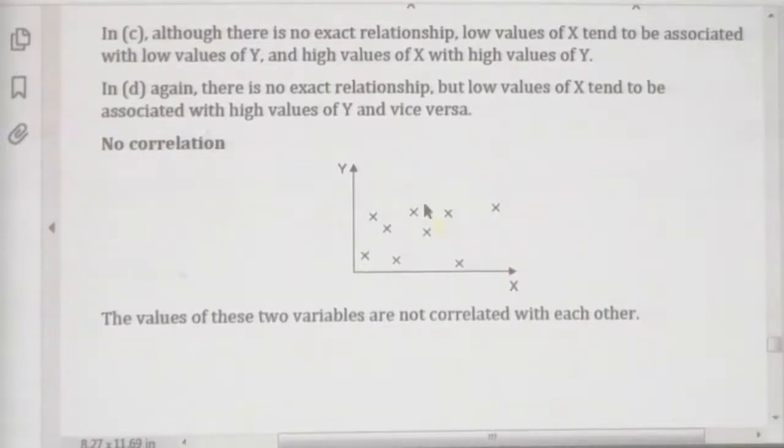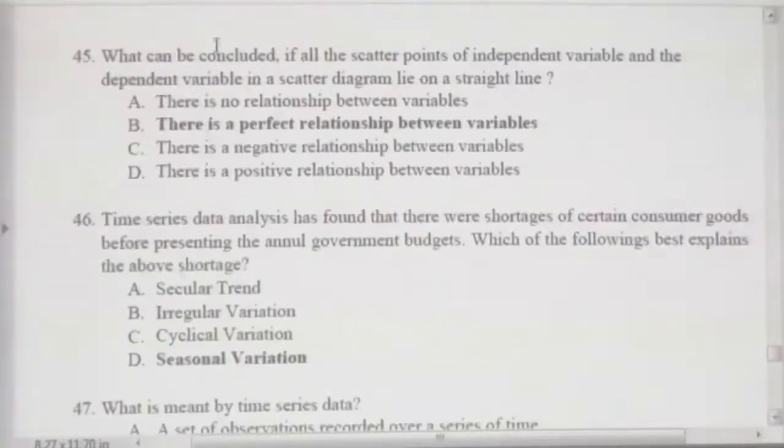Moving to the question again here, which can be concluded if all the scatter points of independent variable and dependent variable lie on a straight line, that is called perfect relationship, as we discussed using the study text. Now you can imagine, sometimes partial relationship can be tested, right.